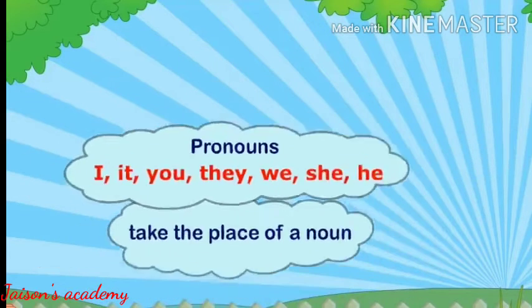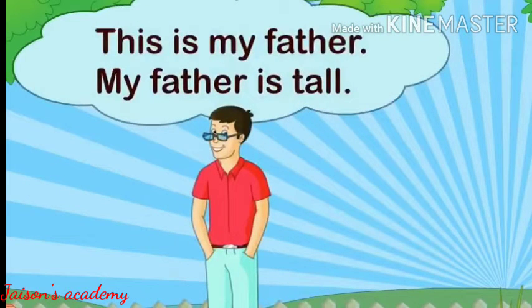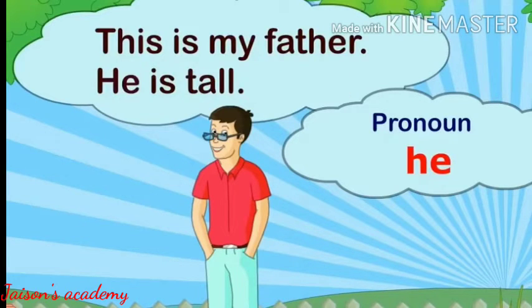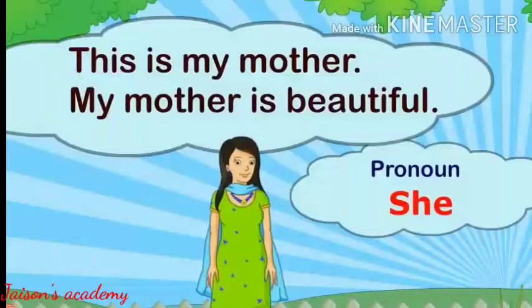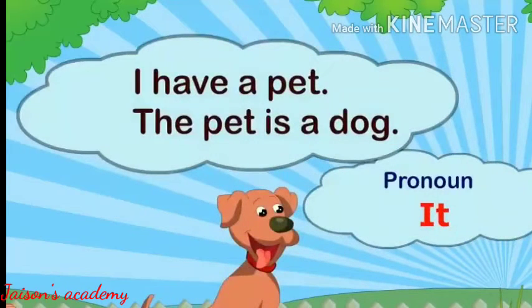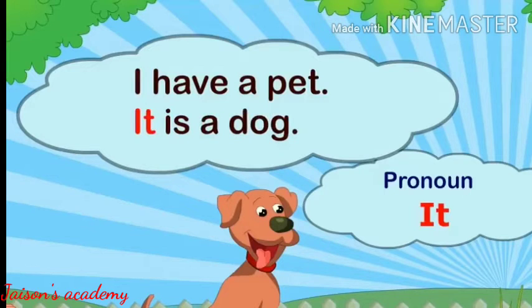For example, this is my father. My father is tall. We can use the pronoun he in place of my father. Like this you have to do: This is my father. He is tall. See here: this is my mother. My mother is beautiful. You have to use she in place of the noun. I have a pet. The pet is a dog. It is a pronoun.